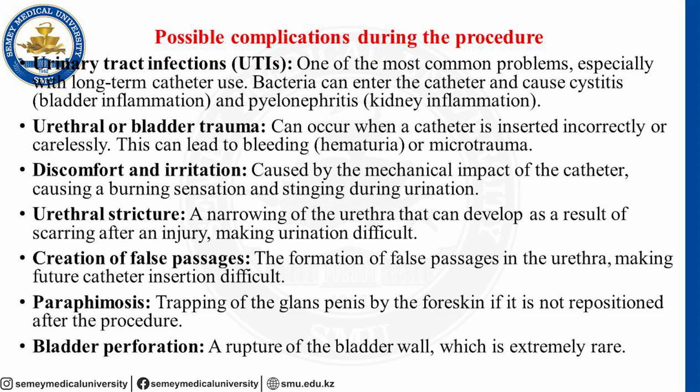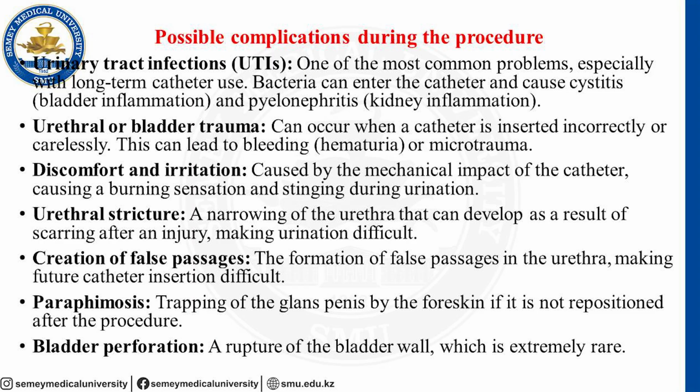When we do the catheterization procedure, during or after this procedure, we can have some complications. What kind of complications? The first complication is urinary tract infection. One of the most common problems, especially with long-term catheter use. Bacteria can enter the catheter and cause cystitis, which is bladder inflammation, and pyelonephritis, which is kidney inflammation.